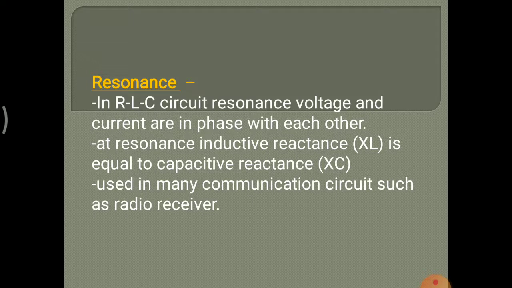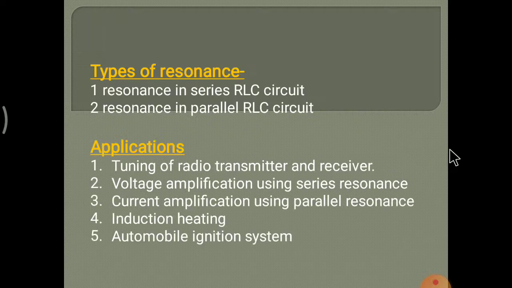Then only the resistance remains and current flows through the resistance. We know the impedance depends on resistance, inductive reactance and capacitive reactance, so in a resonance circuit only resistance remains in the circuit when XL is equal to XC.